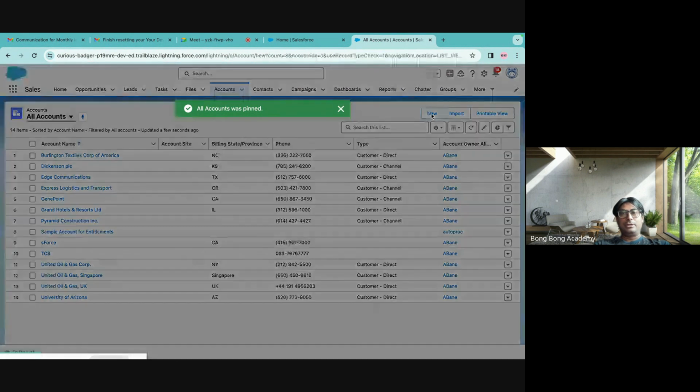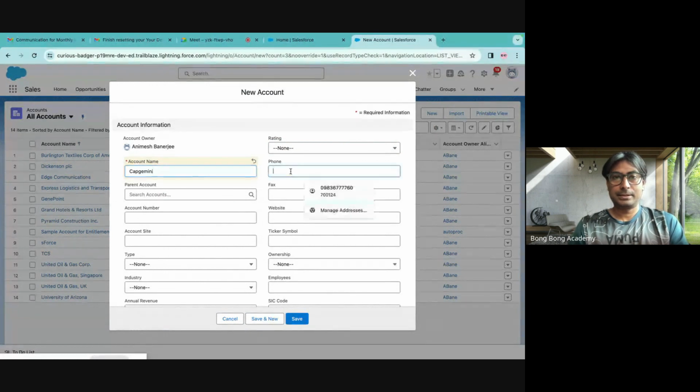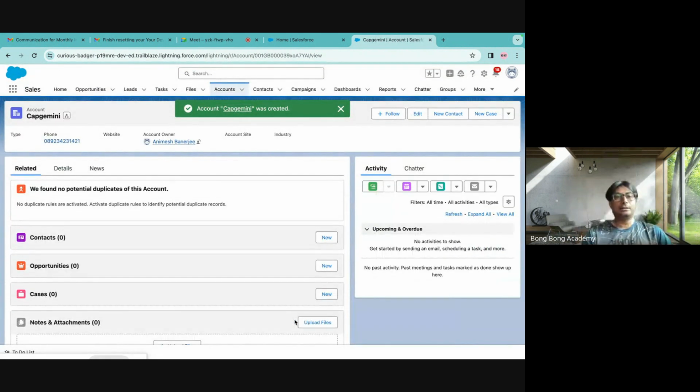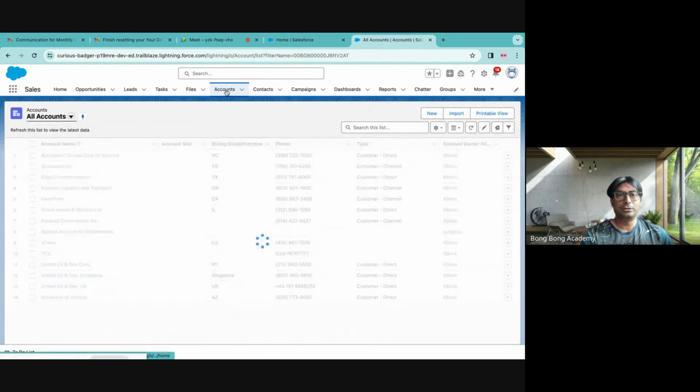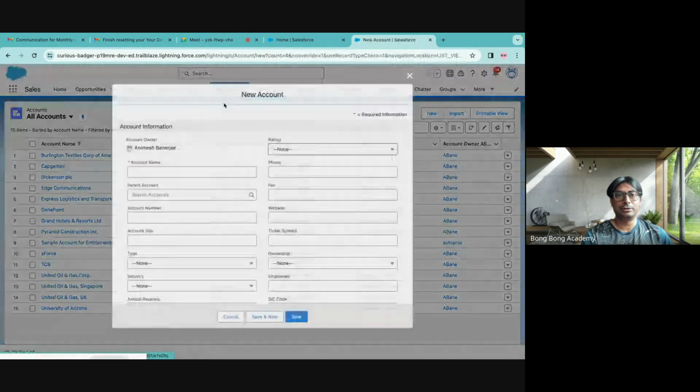So now I will create another record called Capgemini, and some other number. Another record got created. If I go back to the account, I have to hit here. If you are hitting here, you can create a new account.